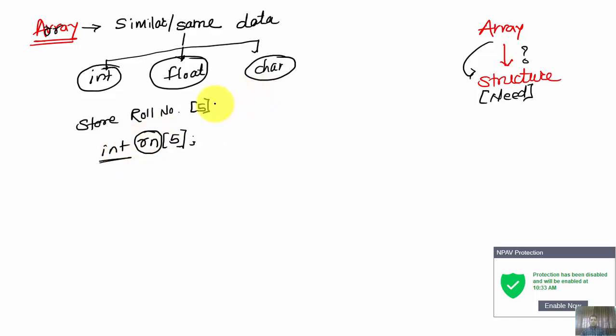Now suppose instead of the roll number, I want to store only the percentage of a student. To store this percentage, we are supposed to declare a float array, say float per[5] for 5 students. Now this per array is going to hold only floating point values, as shown here.